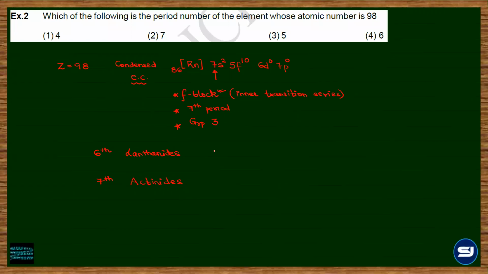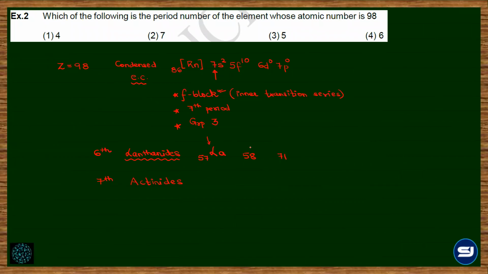So many a times they ask that lanthanum 57 is a D block or F block element? D block. D block element. Now, since the properties of the next 14 elements were similar to lanthanum, they were all named after lanthanum, and that is why the series is called lanthanides. But mind it that lanthanum is a D block element. So if the range of lanthanides is asked, we will always consider lanthanum obviously when we talk about lanthanides. But remember that lanthanum is a D block element, the range of lanthanides is from 58 till 71.